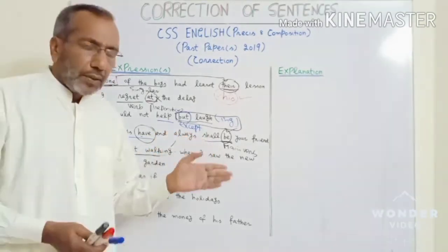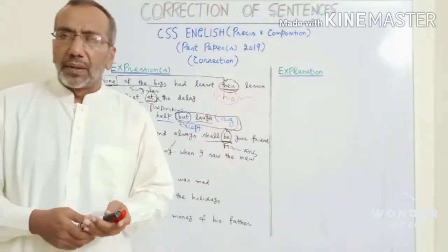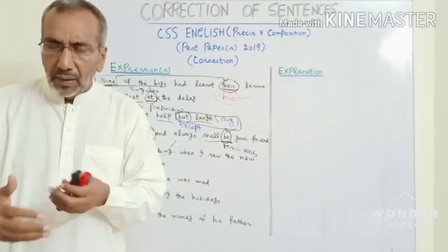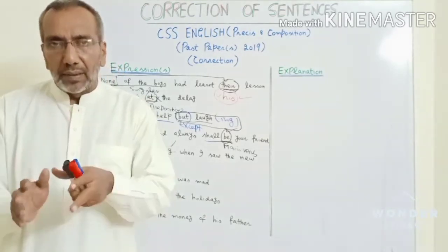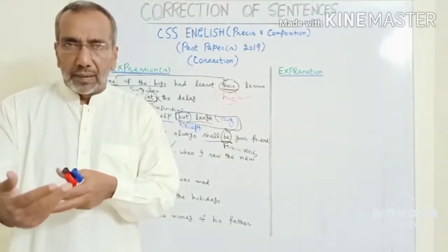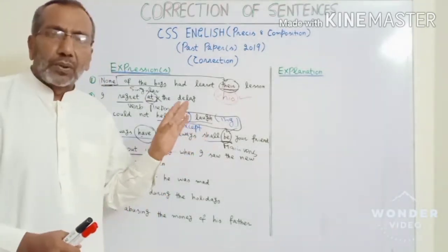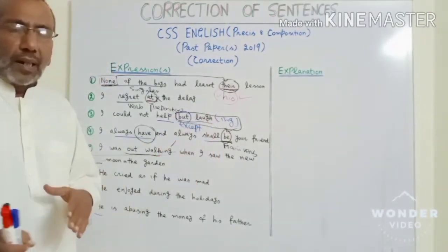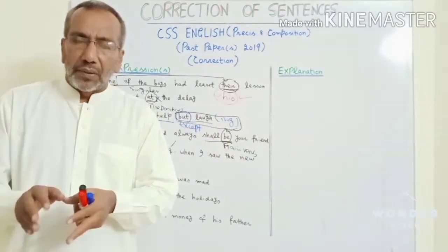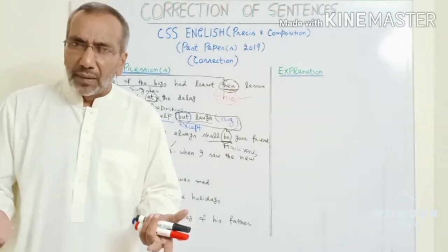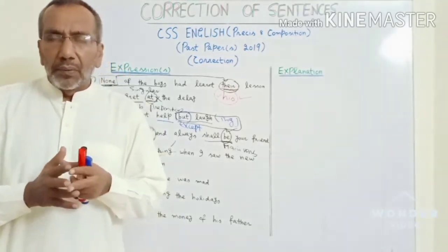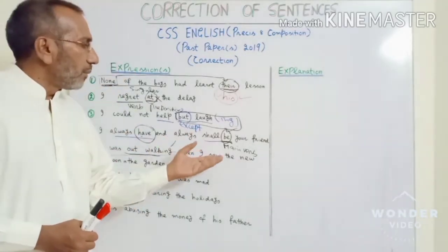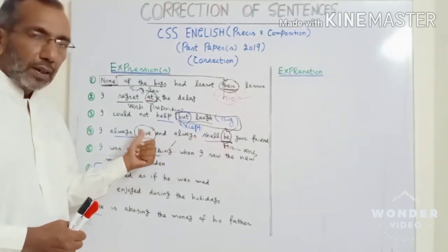Practically, as all of you know, shall is no more there, except in very formal expressions, especially in laws, where shall is still there. In interrogative sentences, right? Shall I start this thing? But in routine life, shall is almost obsolete, but if they have given it, it's okay. The old rule that will is used for stress and shall is used in routine cases is no more there. Even in routine cases, we use will in all cases. So the main glaring mistake over here is, it should be have been.